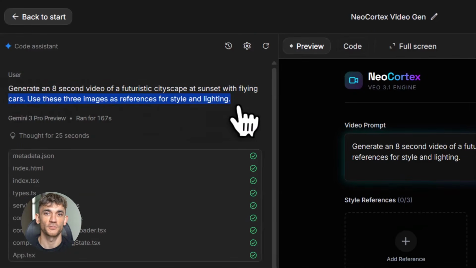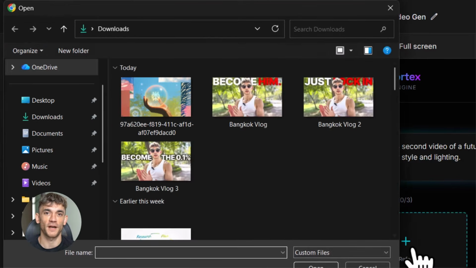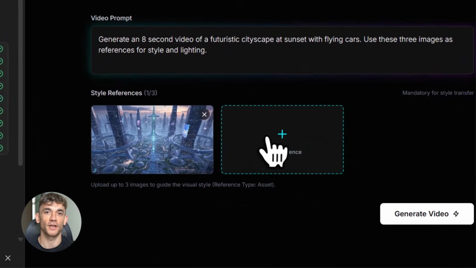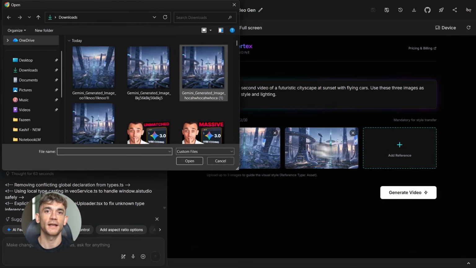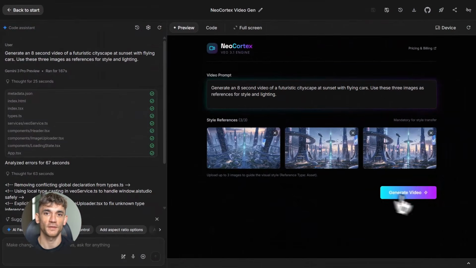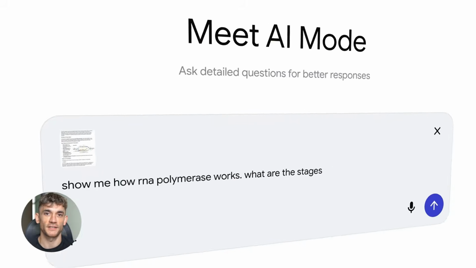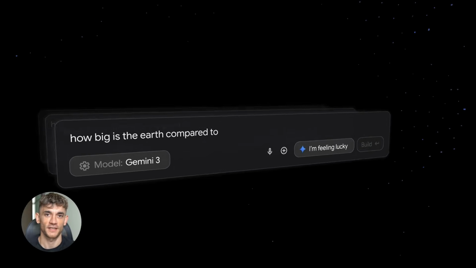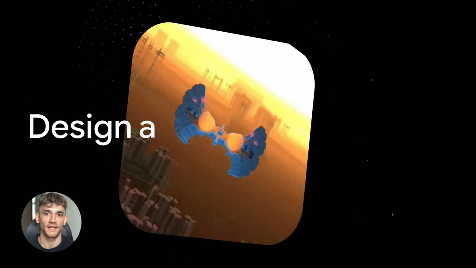Now, let's talk about what this means for the future. Because vibe coding isn't just a trend, it's a paradigm shift. For the first time ever, anyone can build software. You don't need years of training. You don't need a computer science degree. You don't need to memorize syntax. You just need an idea and the ability to describe it. This democratizes software development. Small businesses can build their own tools. Entrepreneurs can launch faster. Creators can build interactive experiences. The barrier to entry is gone. And as these AI models get better, vibe coding will get better too. We're at the beginning of something huge.